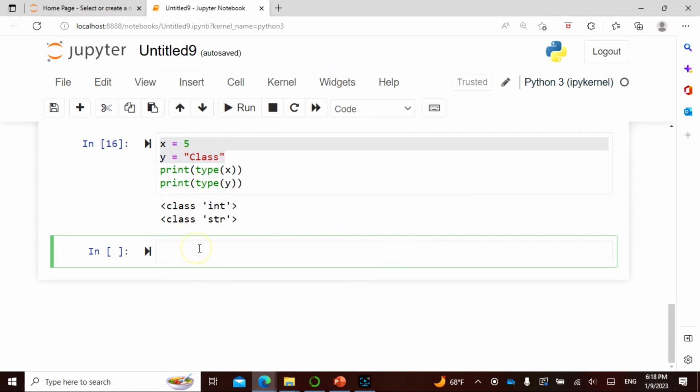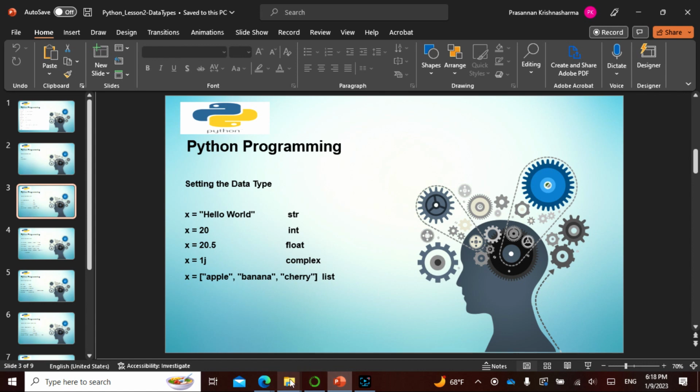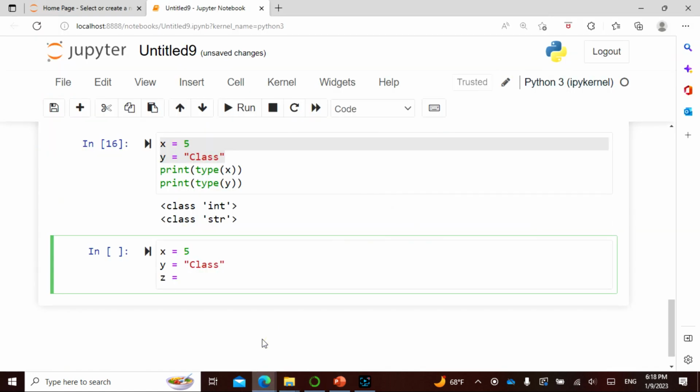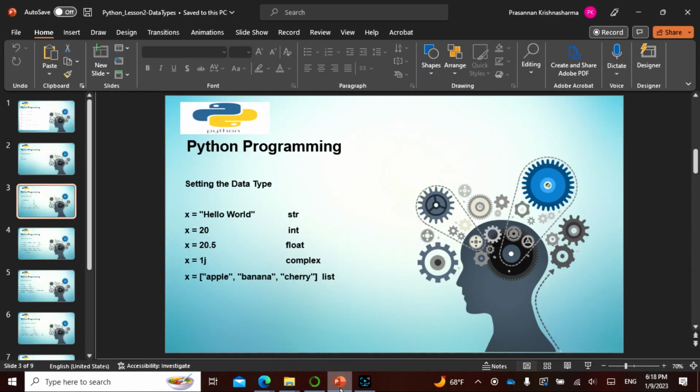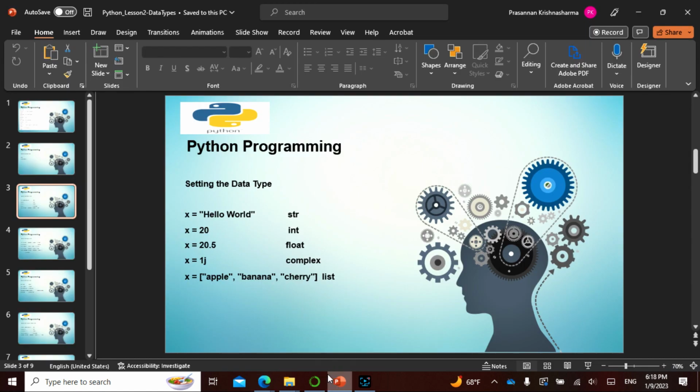So copy, z equals 20.5. I can say a equals 1j. I can say b equals, and I just want you to pay some close attention here, I'll tell you why.